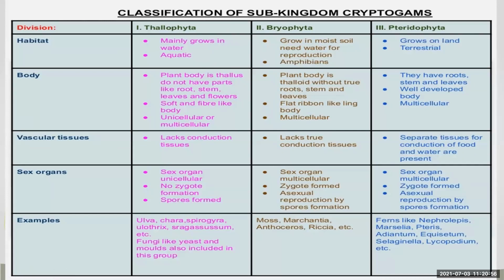So kingdom Plantae is mainly divided into how many subkingdoms? Two subkingdoms, Cryptogams and Phanerogams. And Cryptogams are further divided into three divisions, which are Thallophyta, Bryophyta, and Pteridophyta.